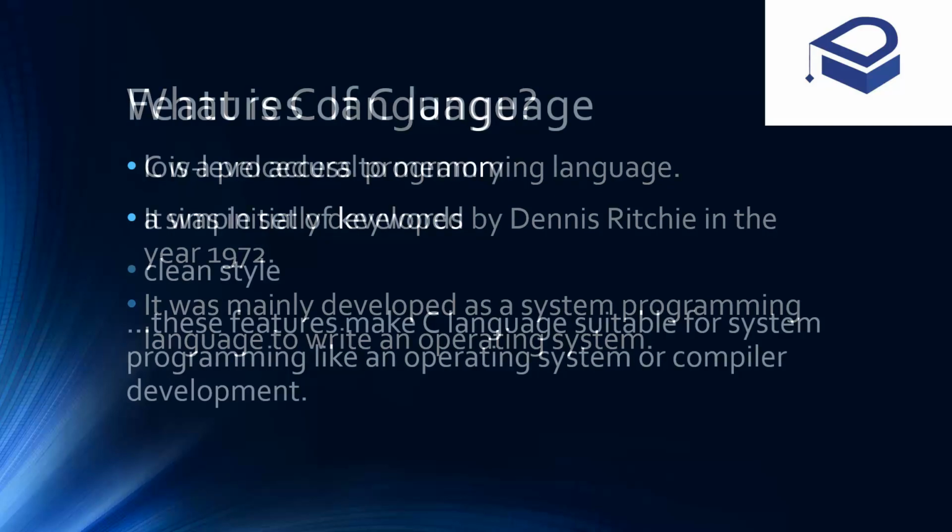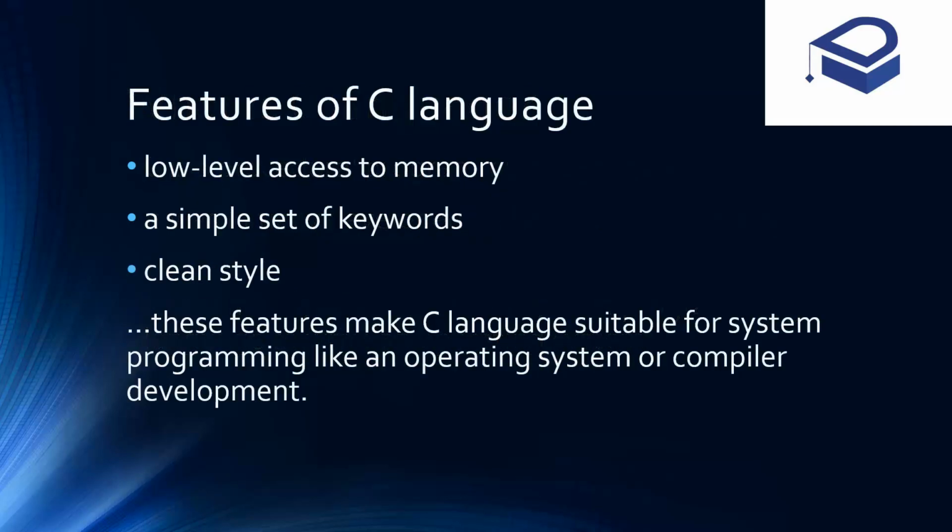So moving to the next slide, we find that there are features of C language. Now, what are the basic features of C language? The C language provides low level access to the memory. That is, using the C language, we can access any port on the computer, starting from the visual display unit to the pen drive to any slot on the computer.